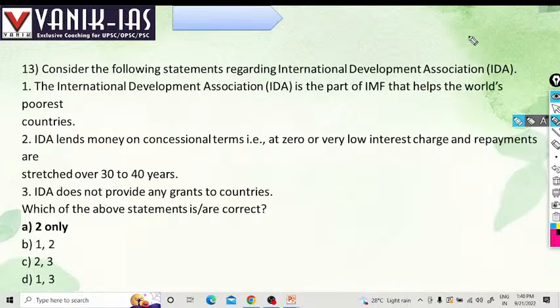Consider the following statements regarding the International Development Association. The International Development Association is a part of the IMF that helps the world's poorest countries. IDA lends money on concessional terms at zero or very low interest charge, with repayments at a stage of 30 to 40 years. It is a part of the IMF?